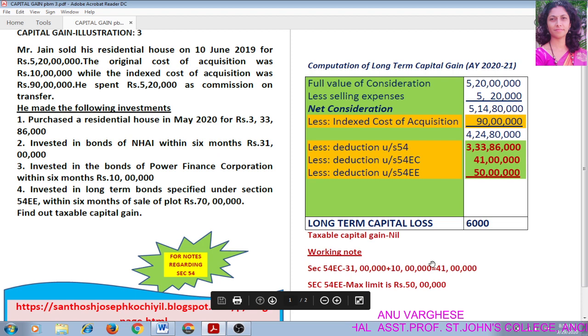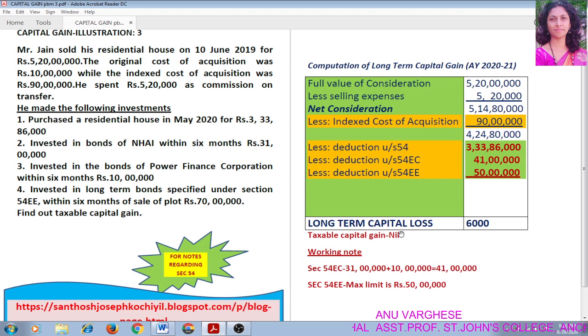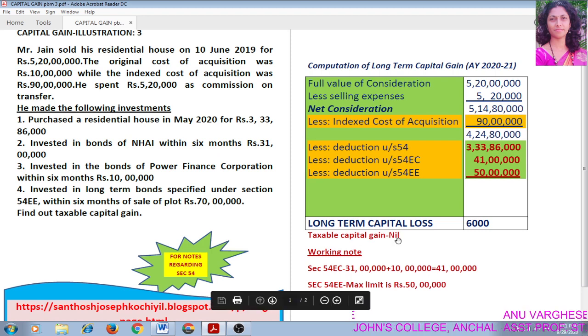When we deduct these figures, we are getting long-term capital loss. That means taxable capital gain is nil. Hope this problem is clear.